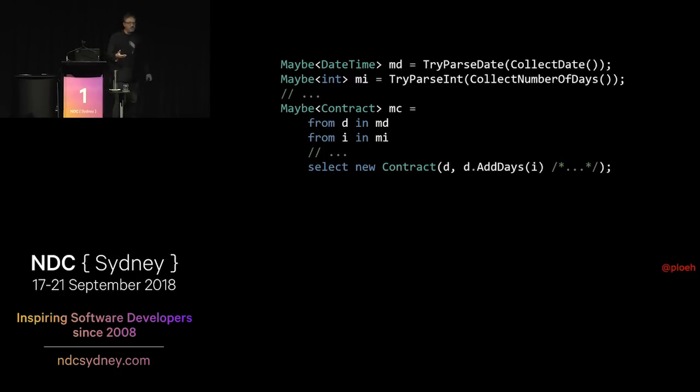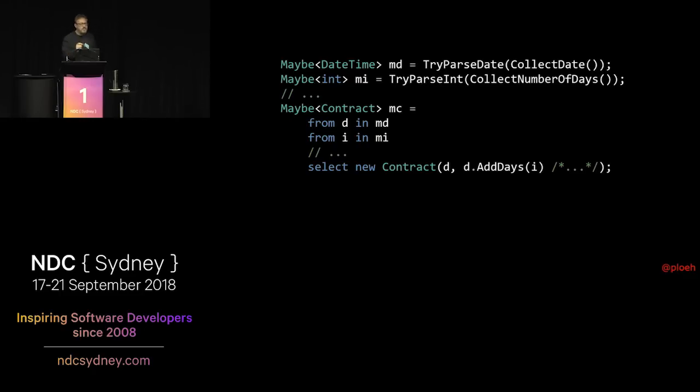Now, the way this works is that if all of these Maybes are populated, then you'll get a populated Maybe of Contract. If one of them turns out to be empty, the Maybe of Contract will be empty as well. So it's a fast, fairly easy way to do some input validation and projections over those things. There are more sophisticated ways you could do this, but it often gets the work done pretty well. So what you really want to do, though, is give your prospective customer a quote. So you say, all right, in order to give my customer a quote, I need to get the contract out of the Maybe, because the contract has a method I can call to calculate the price.